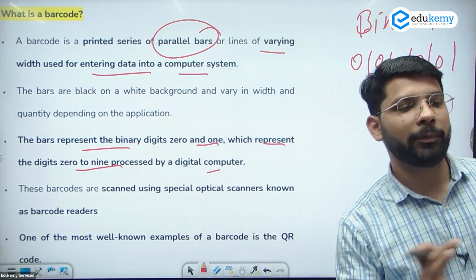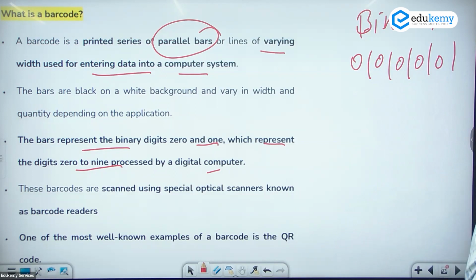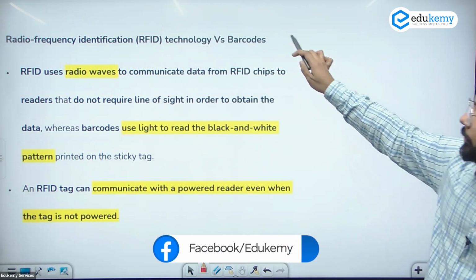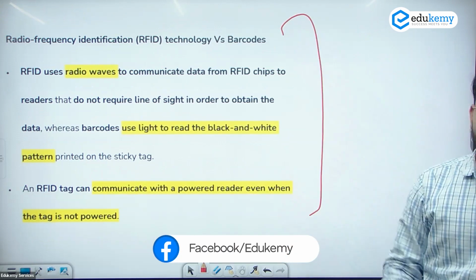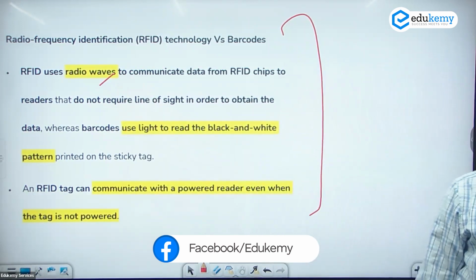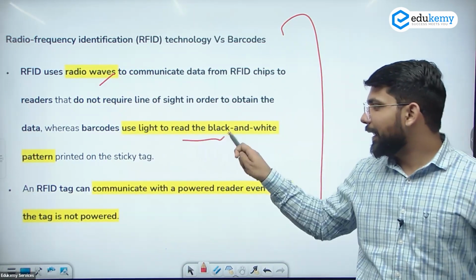So this is a very simple process. In the QR codes also we are following this process. So the QR codes and the barcodes are of a similar kind. RFID versus barcode. दोनों में differences already हमने देख ली हैं. Radio waves are used for the communication, while barcodes use the light spectrum. They use light to read the black and whites.